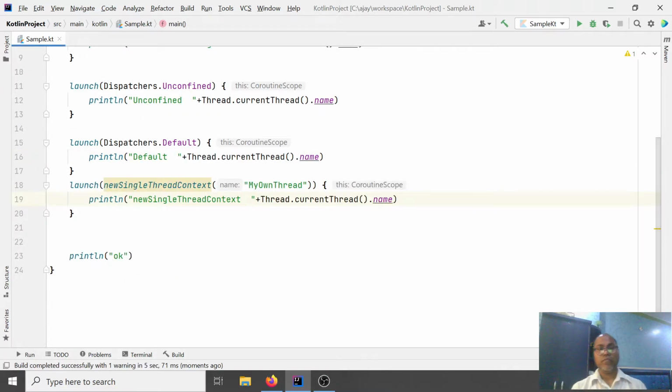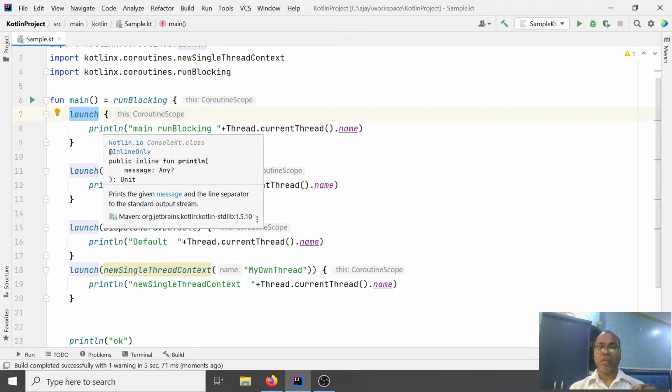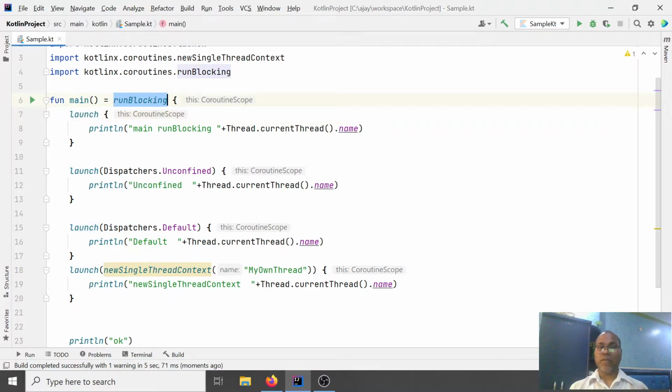So these are the different options whenever you are going to launch any coroutine. You can leave it, you cannot put anything here, just leave it blank. That means it is inherited. Or you can provide a specific dispatcher, maybe unconfined, or maybe default, or maybe whatever it is.